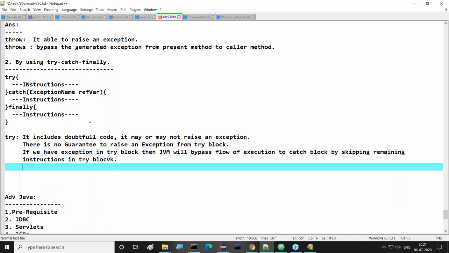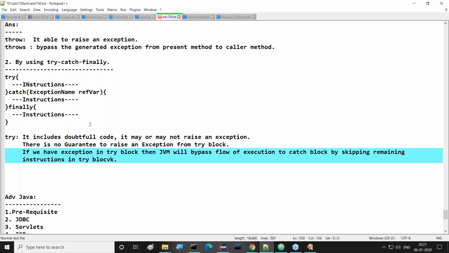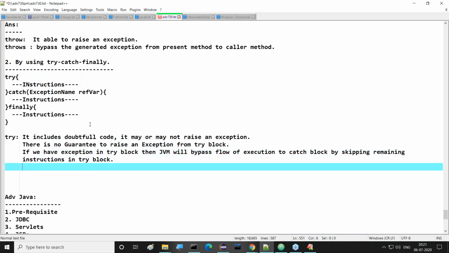Understand this clearly now. If you have an exception in the try block, then the JVM will bypass the flow of execution to the catch block by skipping the remaining instructions in the try block. Of course, internally it will create an exception object and pass that exception object to the catch block. This is the case if you have any exception. We have to observe this clearly.